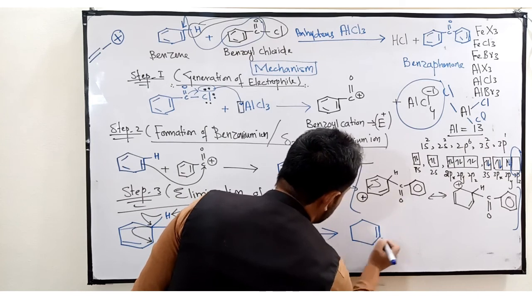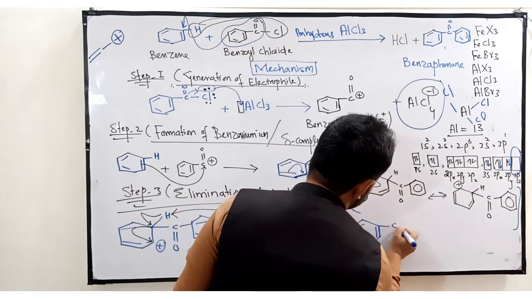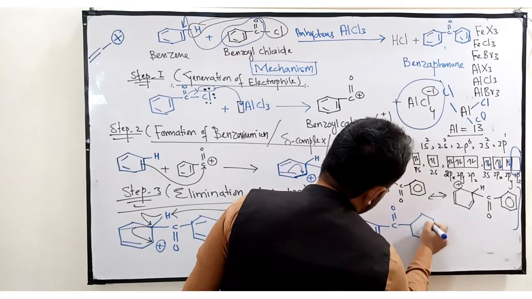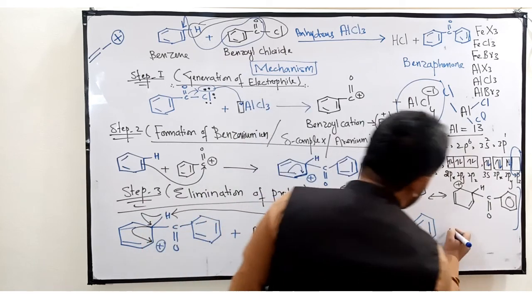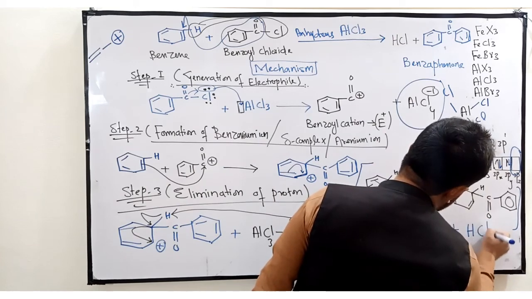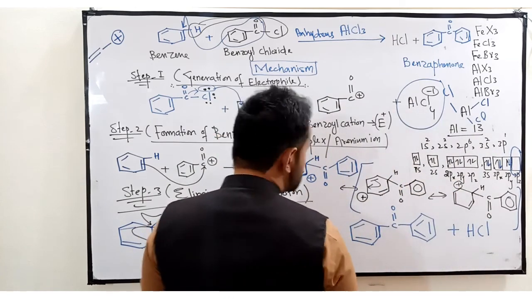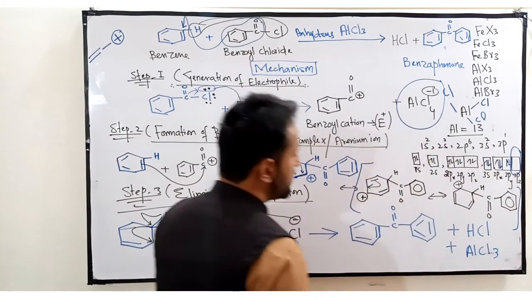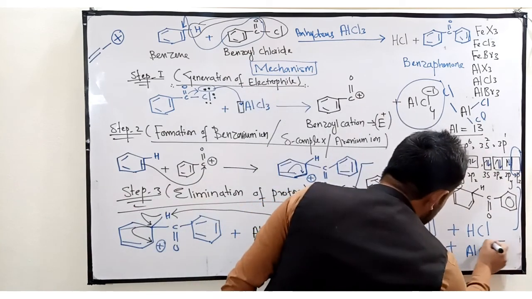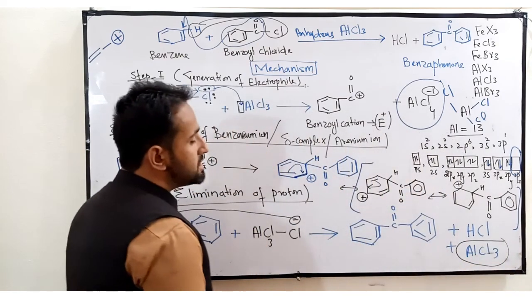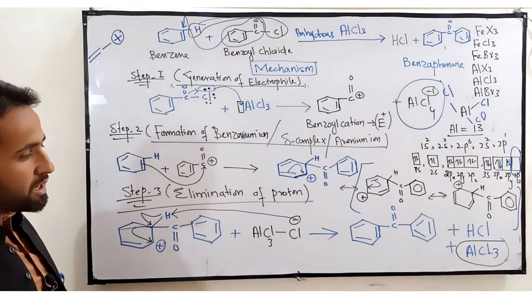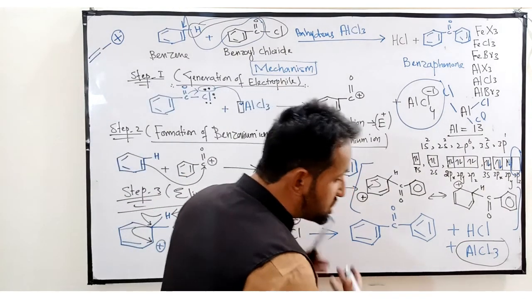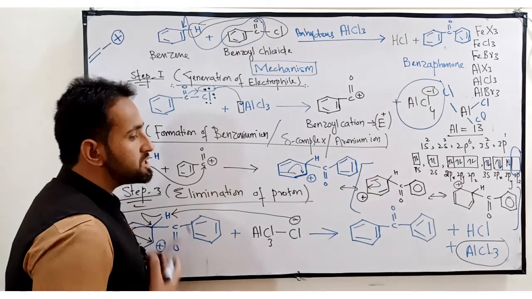Again here the double bond regenerates, C double bond O, and this is another phenyl group, plus here HCl. HCl is produced with AlCl3, aluminum trichloride. As aluminum trichloride is our acid, the job of an acid is just to initiate a reaction and regenerate itself in its original state as it was used in the initial.